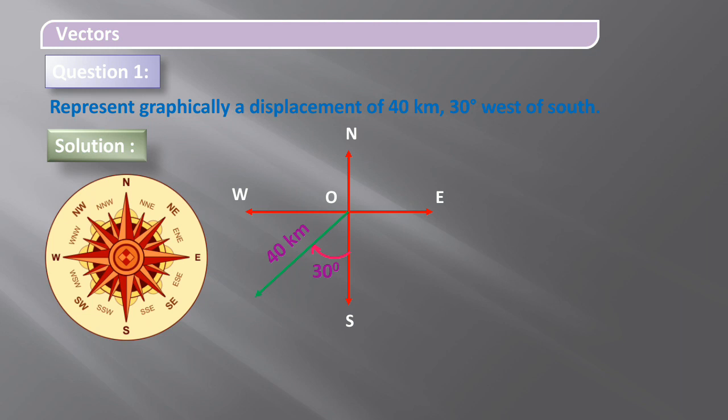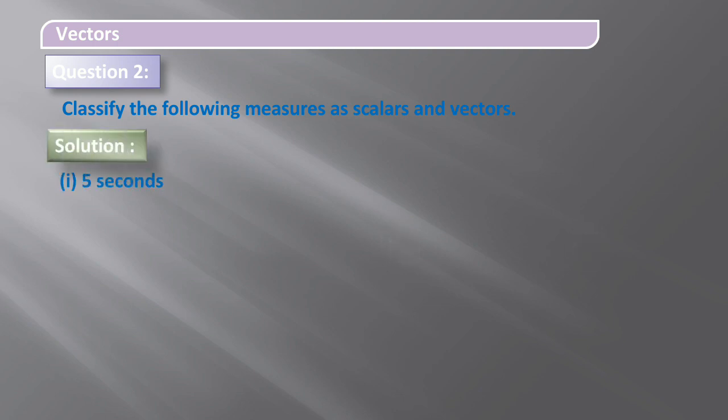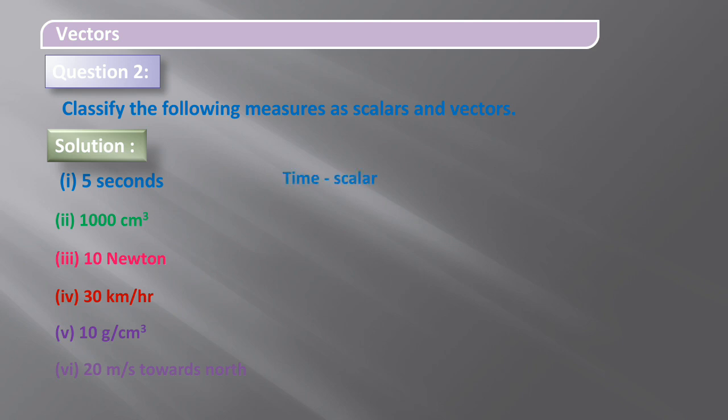So this is the general representation, that is, graphically we can represent a displacement of 40 km 30 degree west of south. Similarly, you can solve examples like this. So take another question, number 2. Classify the following measures as scalars and vectors. Consider some measures here. The first one, 5 seconds.